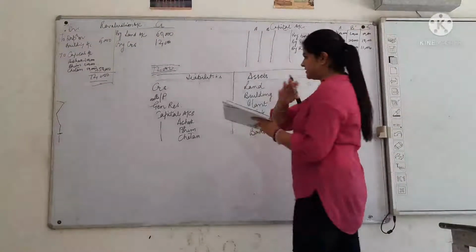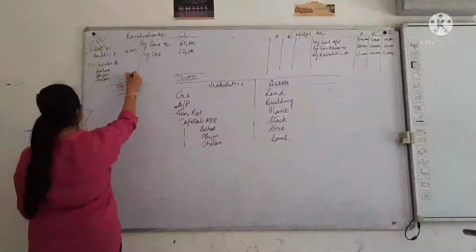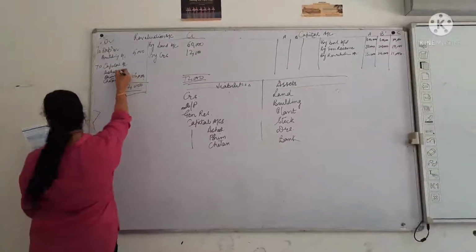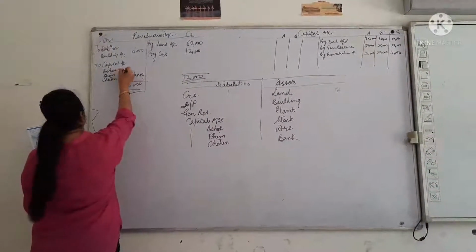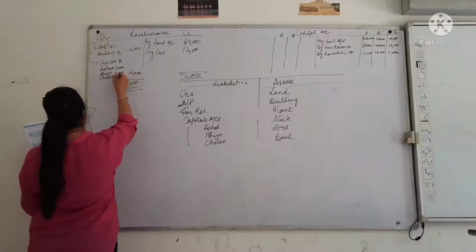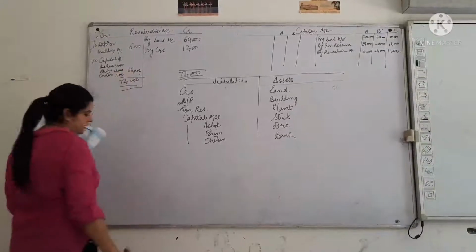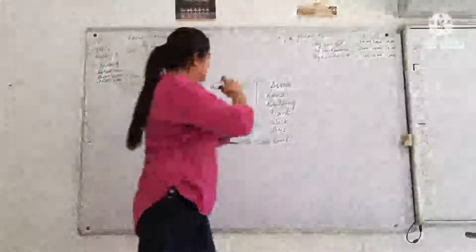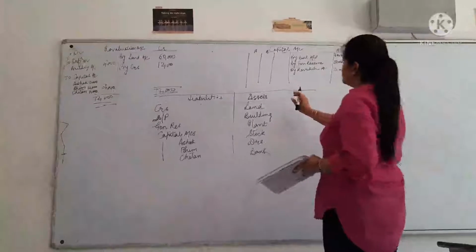Just add it, that should be 66,000, which if we distribute in the earlier ratio becomes 33,000 for Ashok and 22,000 for Bhim and 11,000 for Chetan. Right? So let us prepare the capital accounts now.